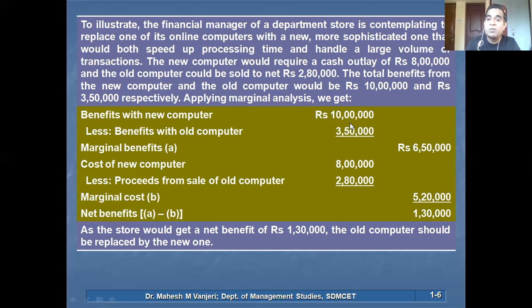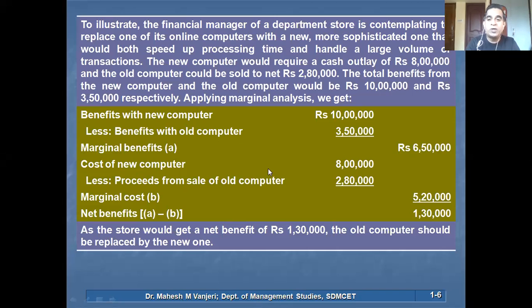So the marginal revenue, or marginal benefit, of the new computer is only 6,50,000 rupees, not the entire 10 lakh, because you already have an old machine giving you a benefit of 3,50,000 rupees. When you deduct the benefits of the old machine from the new machine you are planning to purchase, the actual benefit if you replace the old machine with the new machine is 6,50,000 rupees.